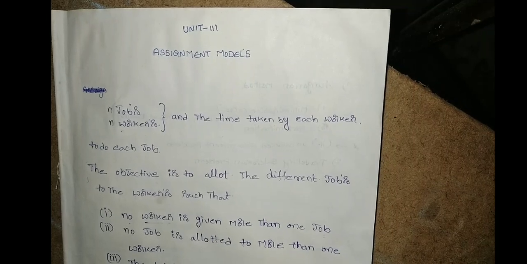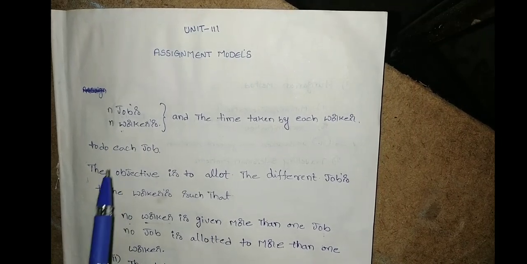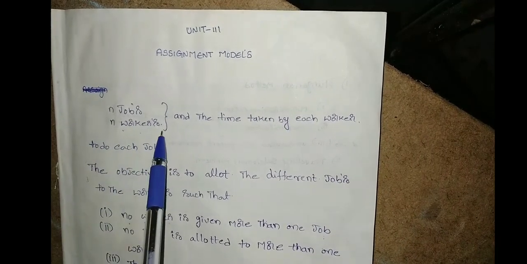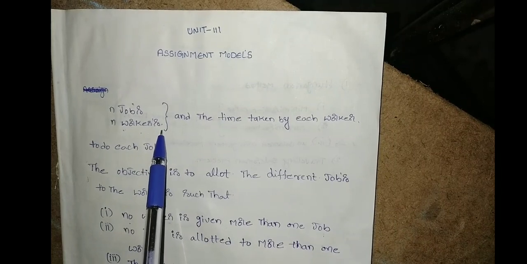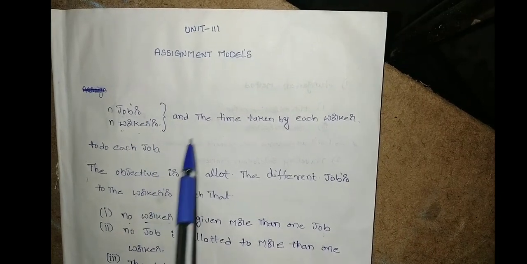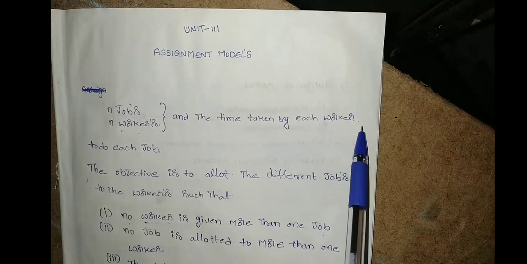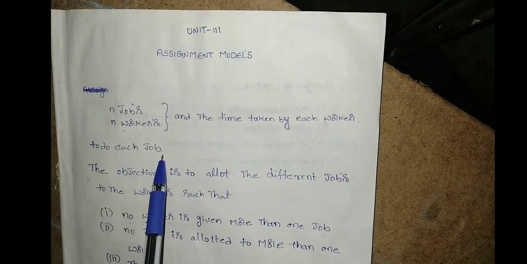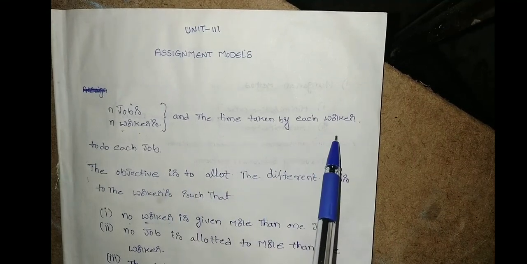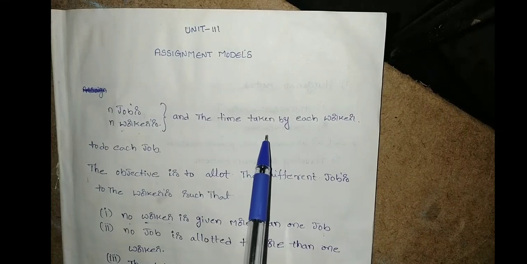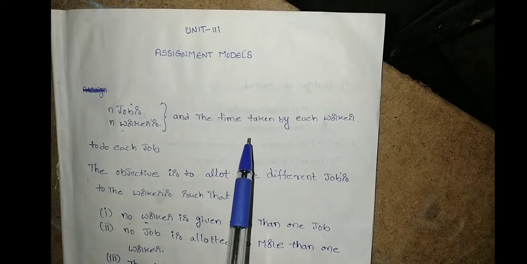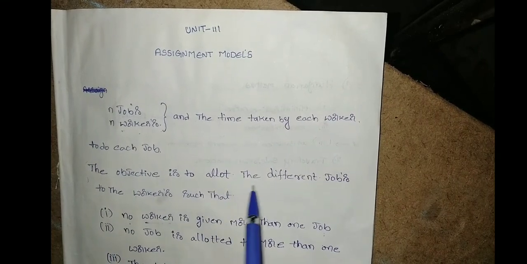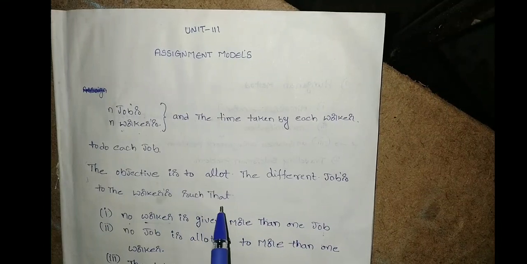In the definition, from the operations research terminology point of view, there are n jobs and n workers. The time taken by each worker to do each job, for completion of one particular job by the individual worker, is called an assignment. The objective is to allot the different jobs to the workers such that